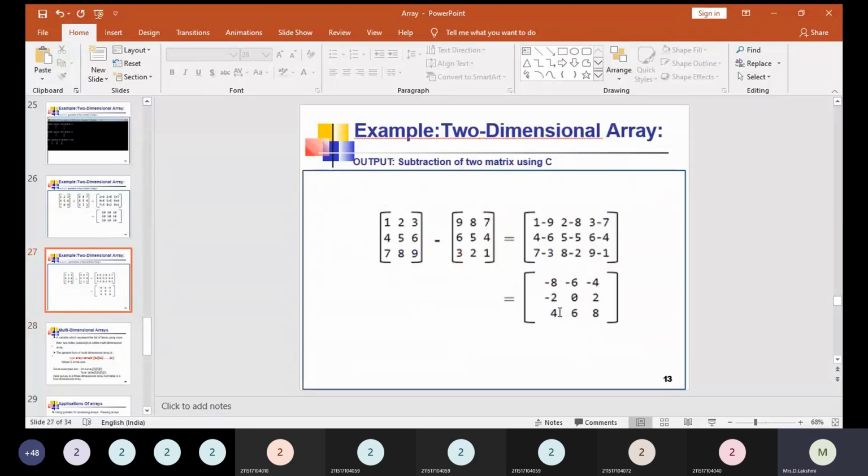So if you write the matrix addition program, by changing the plus symbol to the minus symbol, we can go for the subtraction operation. But matrix multiplication is totally different. For multiplying the values, we will be multiplying the first matrix's row and the second matrix's column, right? According to that, we need to write the logical statements for performing the matrix multiplication operation.